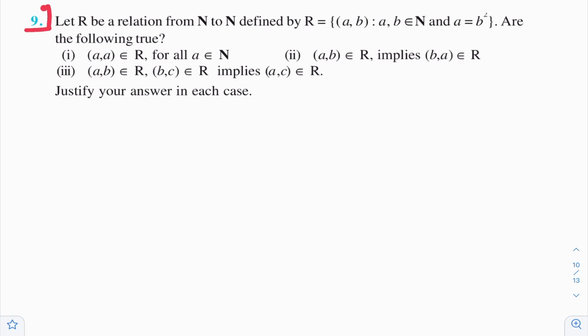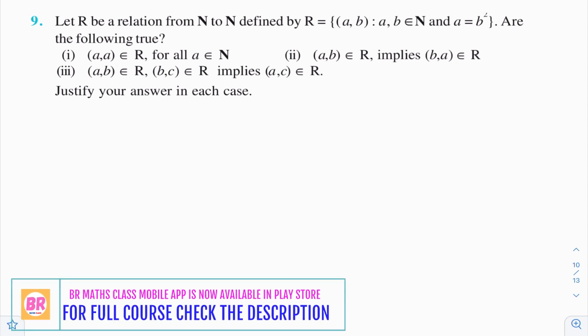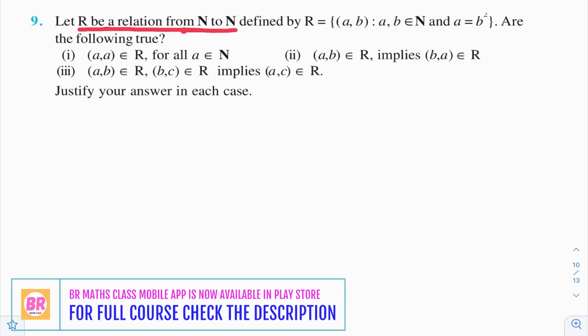Please observe this ninth question. What is given? R is a relation from natural numbers to natural numbers, and the relation is defined like this. Then what are they asking? Are the following true? They are asking like this.